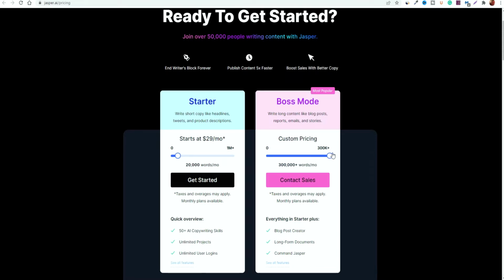Now if you're writing as a professional copywriter, or if you do writing for a living, or you do it as a side hustle, you will need to be able to generate more words over time, depending on the amount of content and articles that you're writing. So this in itself can scale up and it can get very expensive per month. So it's just something to be mindful of.